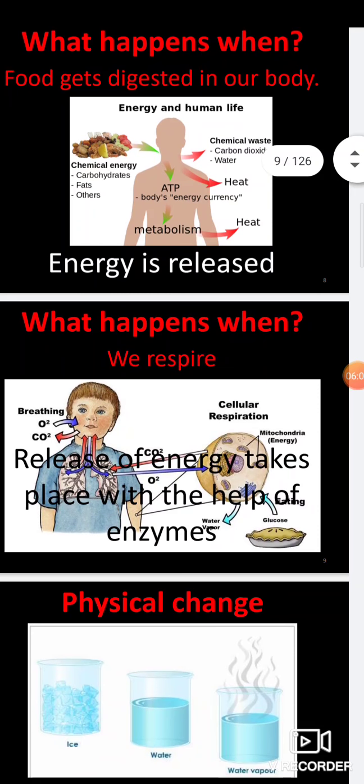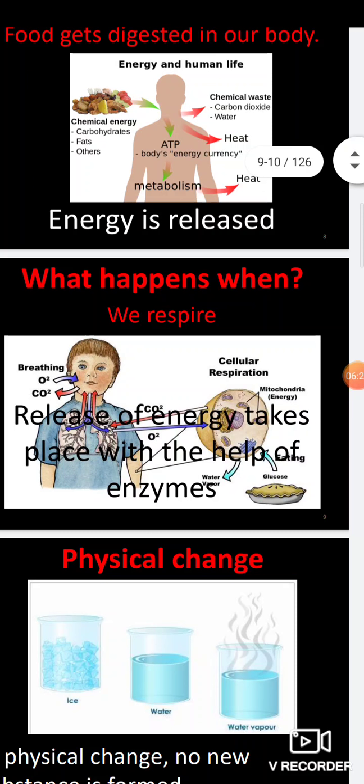Coming to the next example, what happens when we respire? Respiration is the process where the food is digested in the presence of oxygen, and the energy is released. All of you have studied this from 7th standard onwards. When you take the food in the presence of oxygen, both respiration and digestion take place, and finally you will get energy. When you are inhaling, the oxygen enters the pharynx, then the larynx, and finally the lungs.